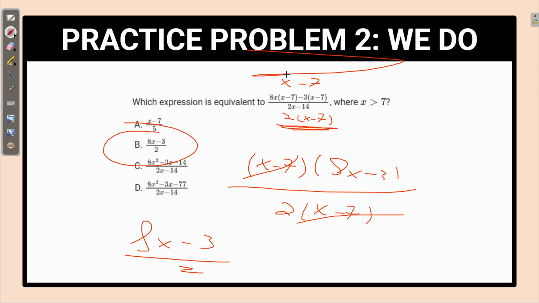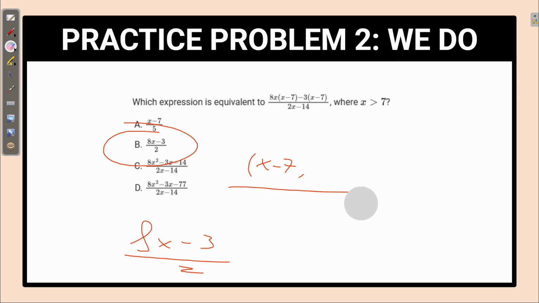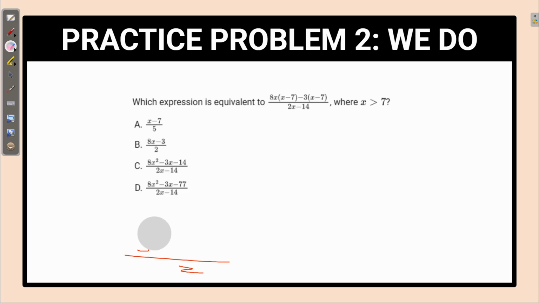So that problem looks difficult. It can look hard because there's just so many numbers and it's a quotient, but really not that bad at all.